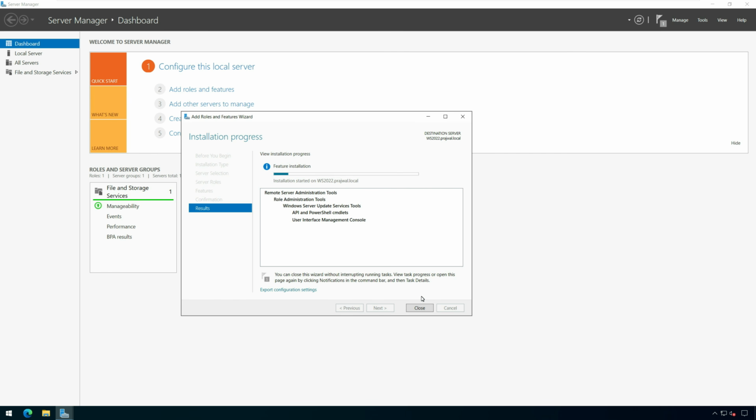Feature installation succeeded on Windows Server confirms that WSUS console has been installed. You don't have to restart the server after installing the WSUS console. Close the Add Roles and Features wizard window. That's how you install the WSUS console using the Server Manager.